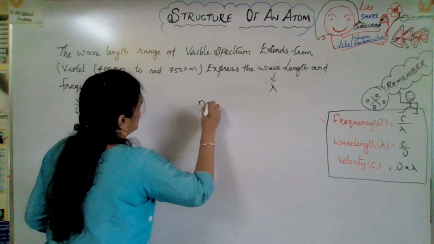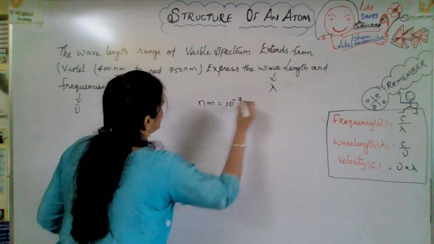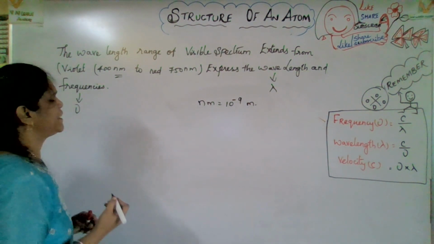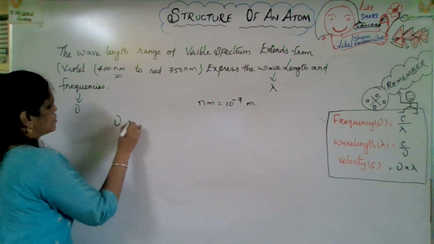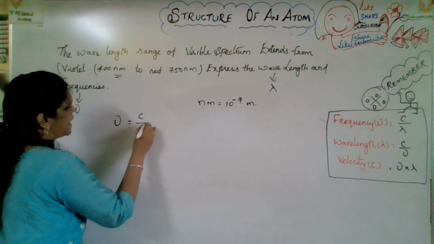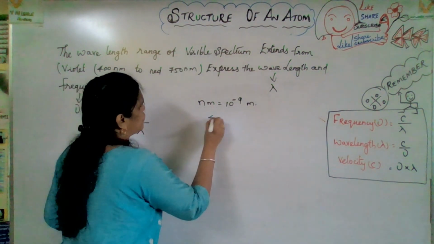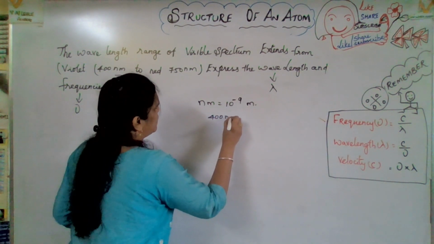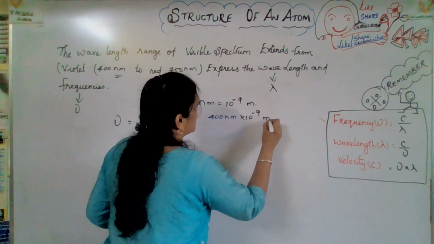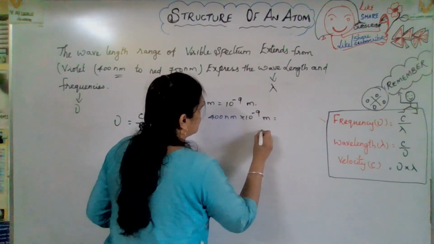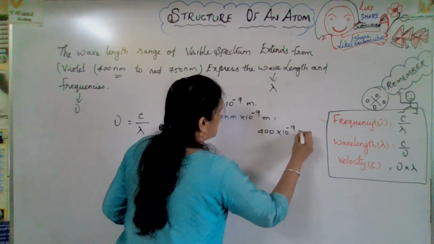Now let us identify the nanometer they mentioned. A nanometer is 10 to the power of minus 9 meter. Convert into meter so that it will be easy, because here they are asking for frequency. The formula is C by lambda. Lambda is 400 nanometer into 10 to the power of minus 9 meter, which is 400 into 10 to the power of minus 9 meter.